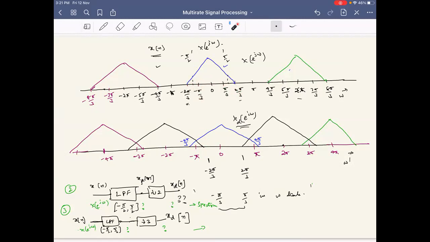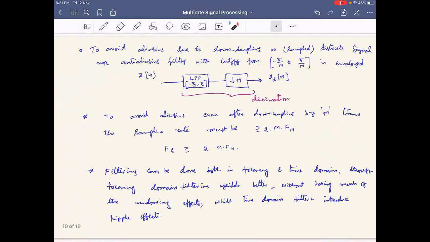Is this clear? Is this discussion clear? Yes, sir. Okay, I assume it is clear. So that's why we are saying that the low pass filter has to be from minus pi to pi and it has to be before the downsampling. And this together, downsampling with pre-filtering as the anti-aliasing filter, is called decimation.